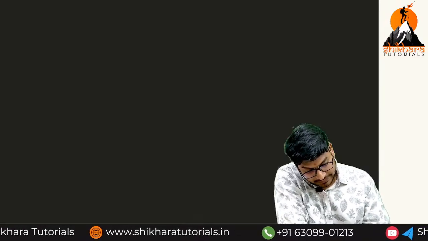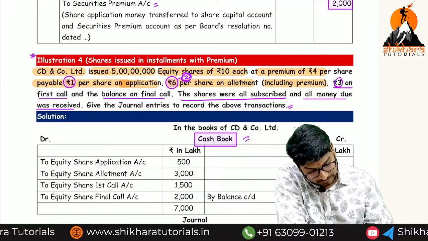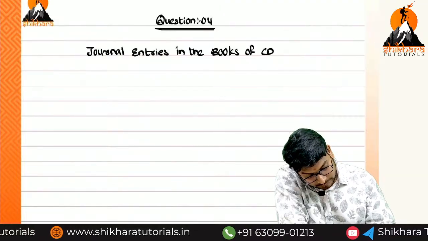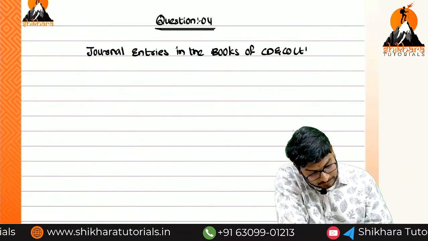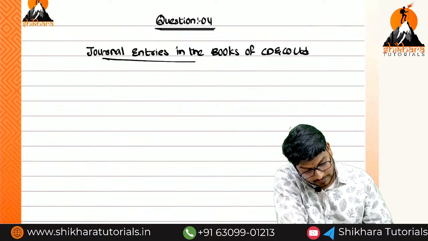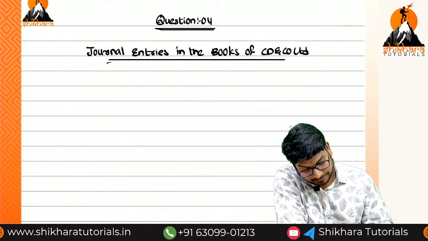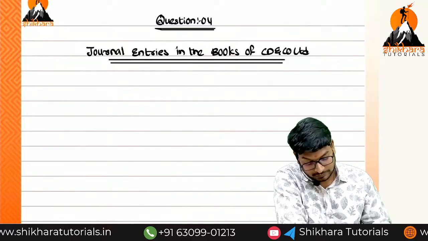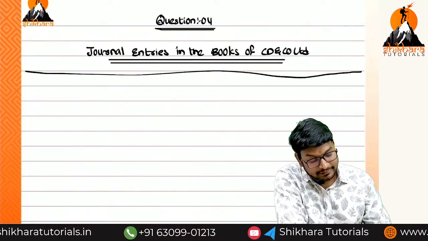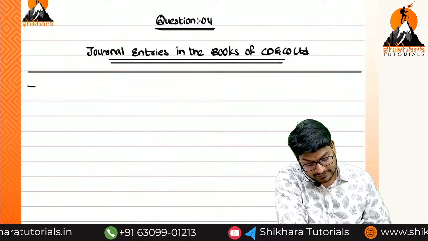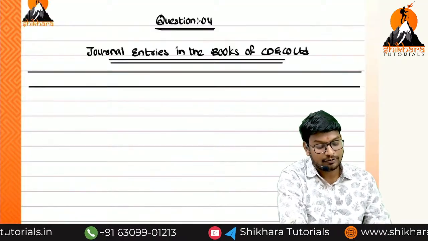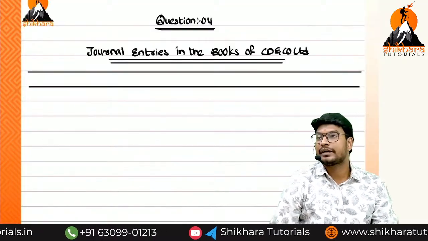CD and Co Limited. Are dates given or not given? If the dates are not given, in the date column we have to write 1, 2 like that. If the dates are given, we have to write the dates.